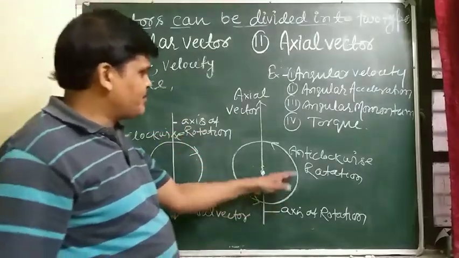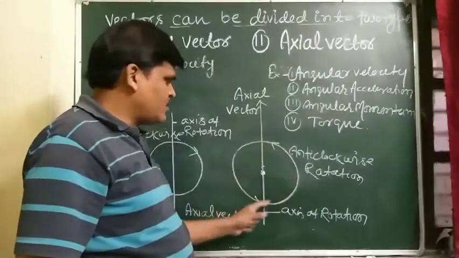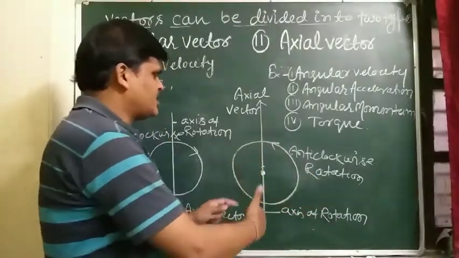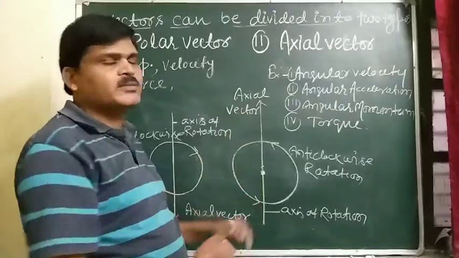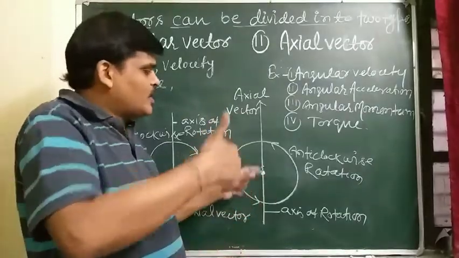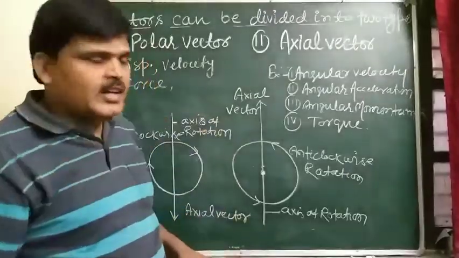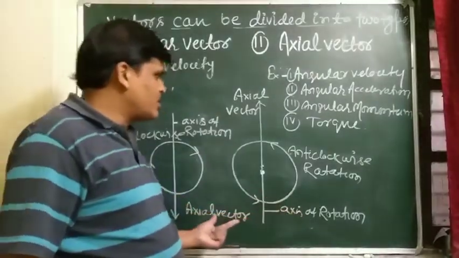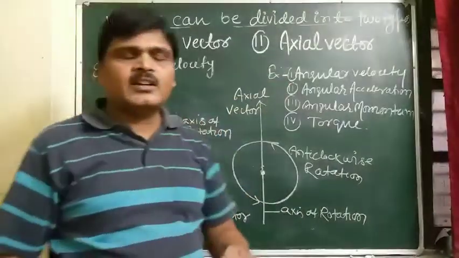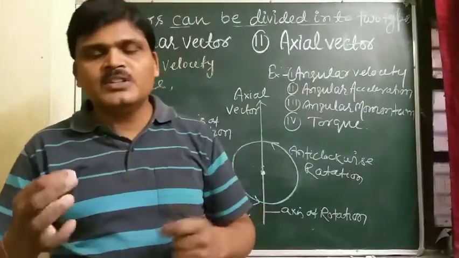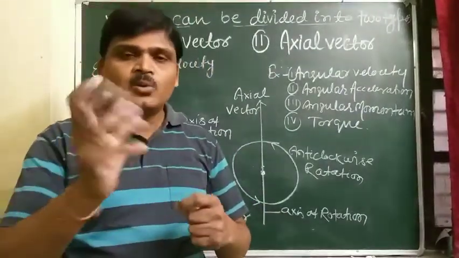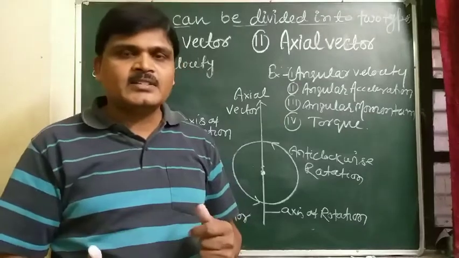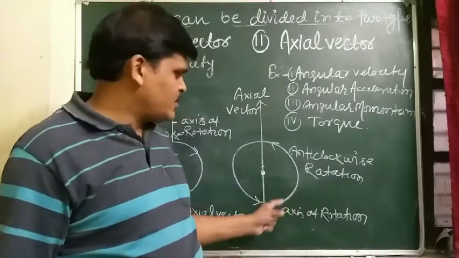And if the rotational effect of a vector is anti-clockwise, the direction of the axial vector is outward. So in general, axial vectors are those vectors which represent a rotational effect and act along the axis of rotation.